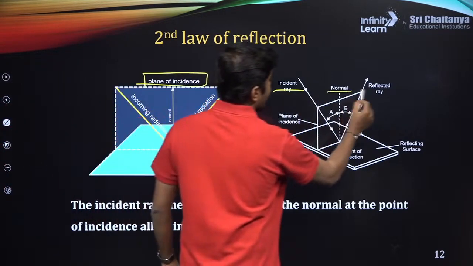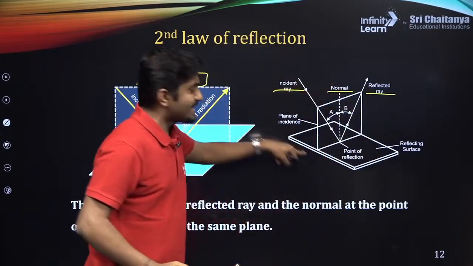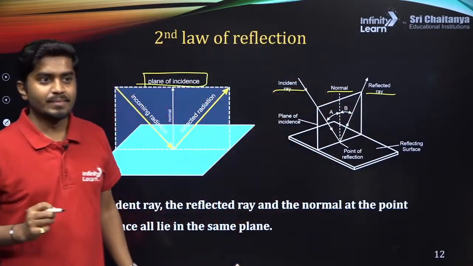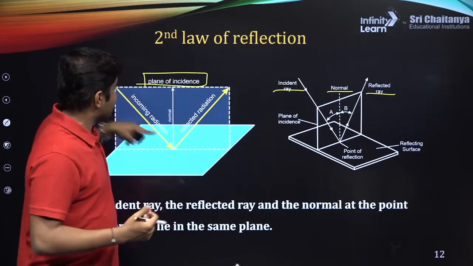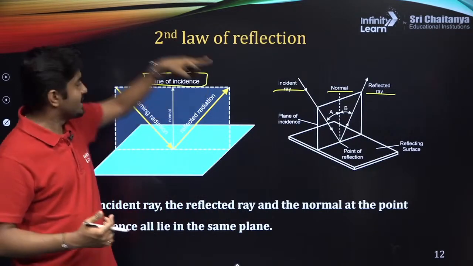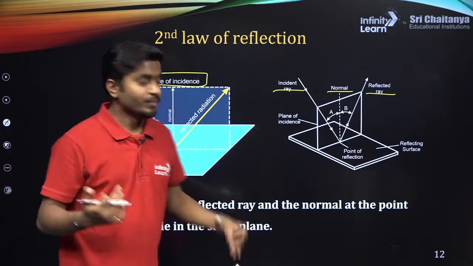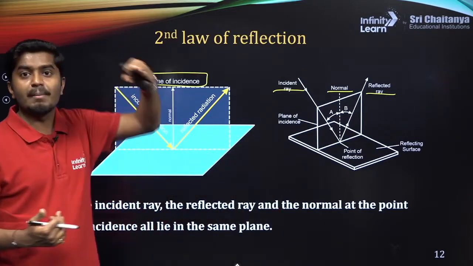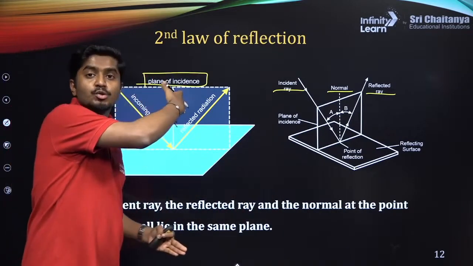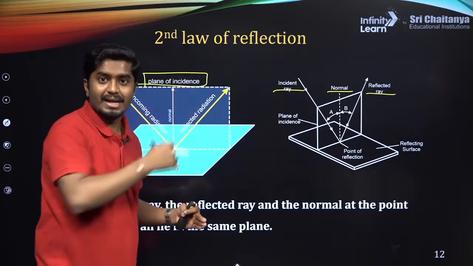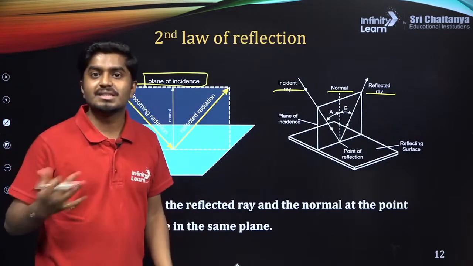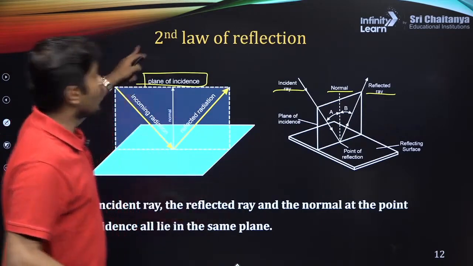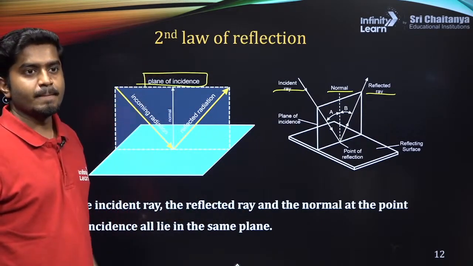Incident ray, normal, reflected ray, always lie in the same plane. This is called the second law of reflection. So if the incident ray and the normal are within the plane of the board, then the reflected ray cannot come out or go into the page. It will always be within this screen. That is the second law of reflection.